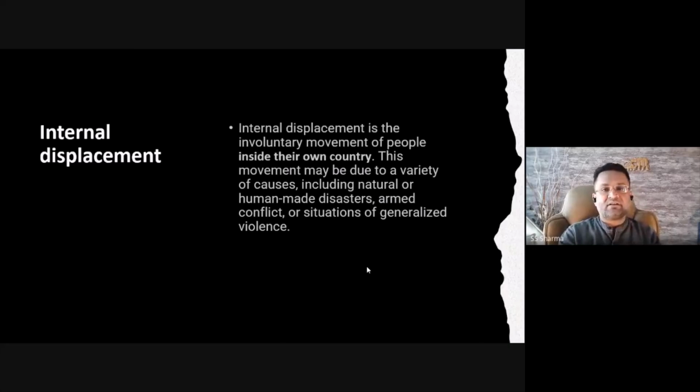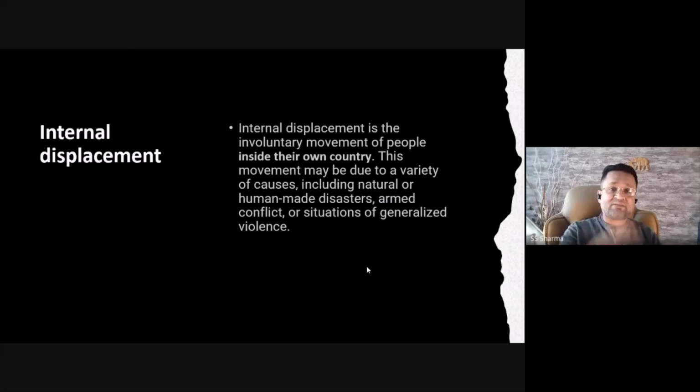So refugees are people who are moving from one country to another country. However, internally displaced people are people who are moving from one place to another in the same country or in the same state, as we would like to say. This movement may be due to a variety of causes, including natural or human-made disasters, armed conflict, or situations of generalized violence. So there are a lot of reasons for internally displaced people. So this is also something we should understand.